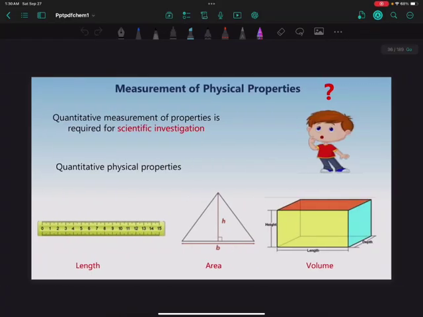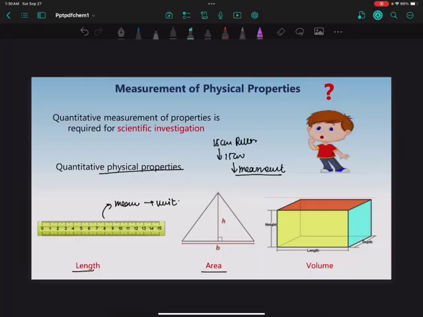Now let's learn how the measurement of physical properties is done. For example, if we take a 15 centimeter scale, a ruler, how do you know it is 15 centimeters? Here we did a measurement, right? For a particular scale we do a measurement, which has a unit. For a physical property there should be some quantity to measure it, for example length, area and volume.